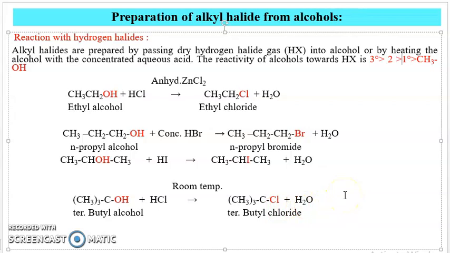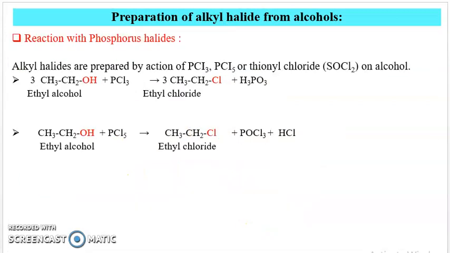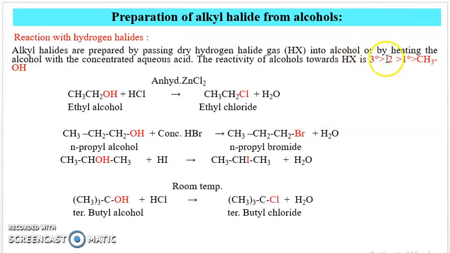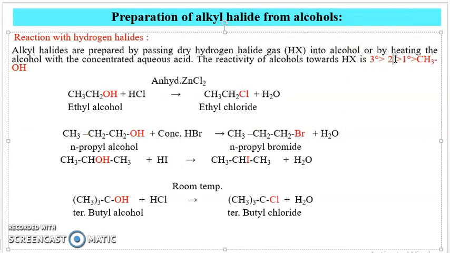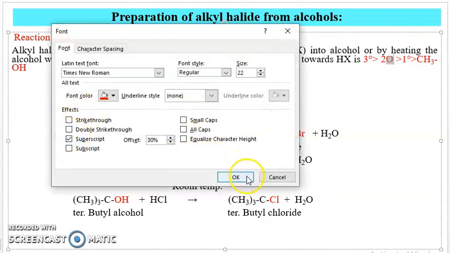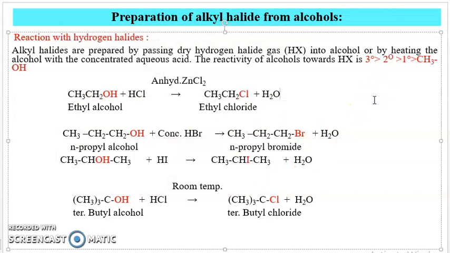Therefore, we can prepare alkyl halides by reaction with hydrogen halide. Alcohols react with HCl or HBr or HI, and we get the desired alkyl halides. And the reactivity: tertiary alcohols are more reactive than secondary alcohols, which are more reactive than primary, which are more reactive than methanol.